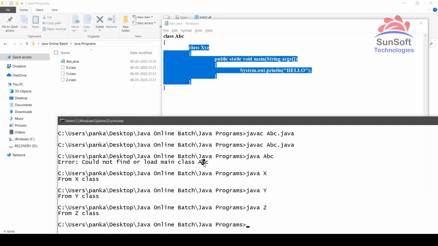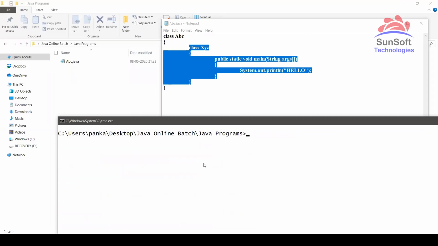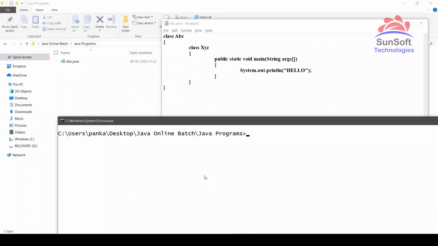Let's check it. Before that, I will delete all the previous .class files, like star.class. Yeah, so only the abc.java file remains. Now also it will create 2 .class files, because what was my point? I told you that for every class there's a .class file. So now also there will be 2 .class files. So javac abc.java, this is the file which I'm compiling. But how 2 .class files?